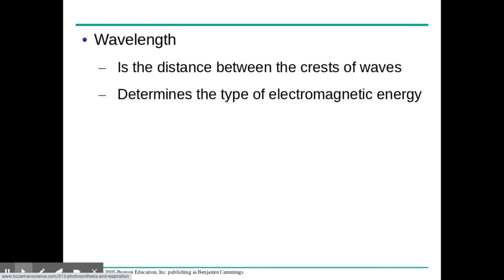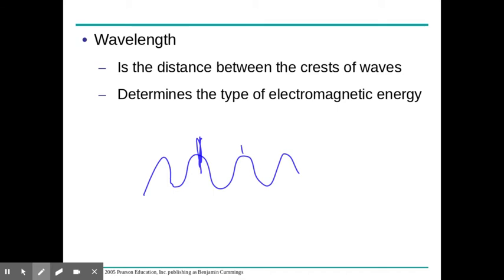A wavelength is simply the distance between crests of a wave. So if I were to draw that quickly, this would be a crest and this is a crest. So this distance between them would be a wavelength.